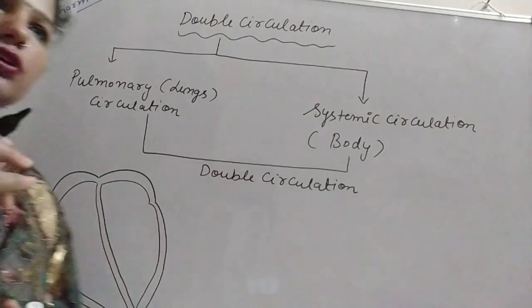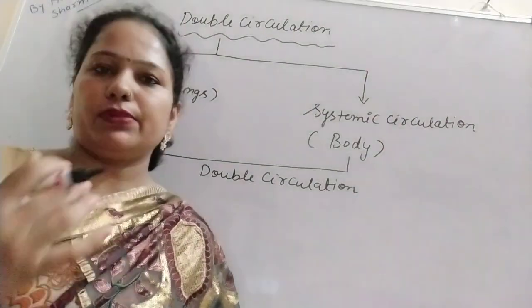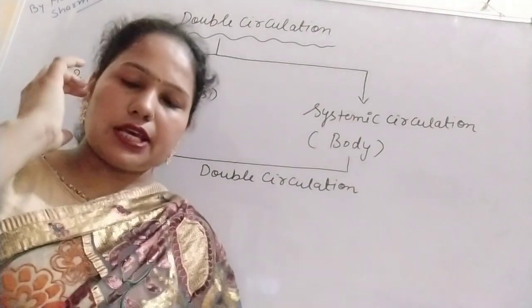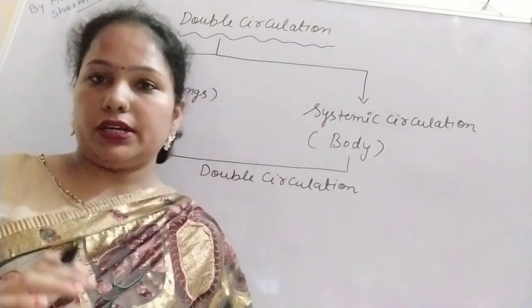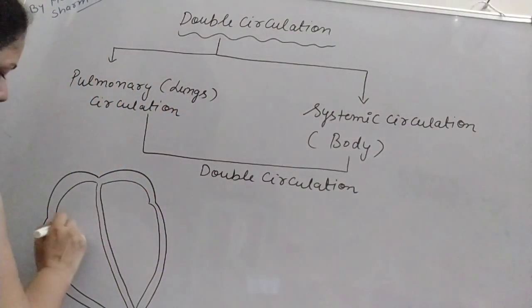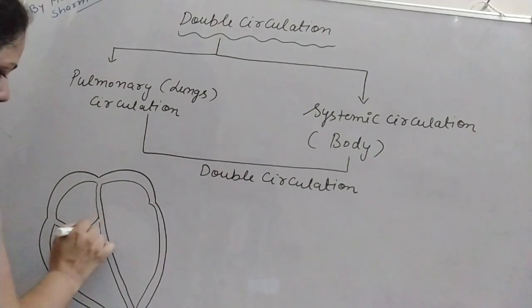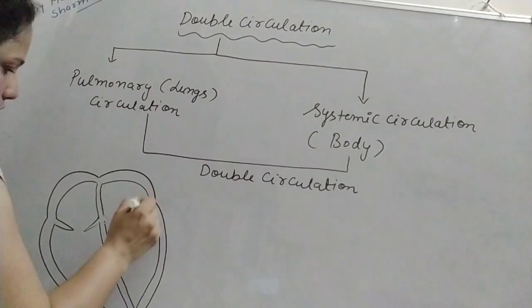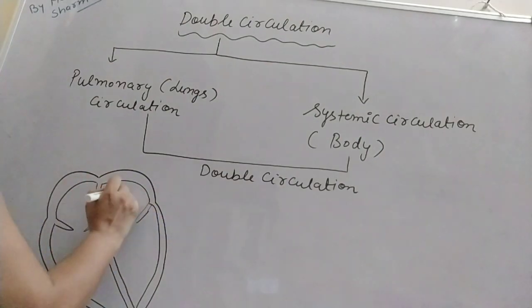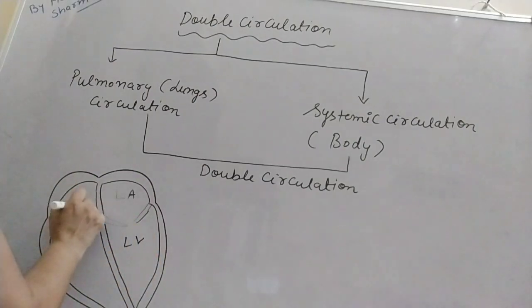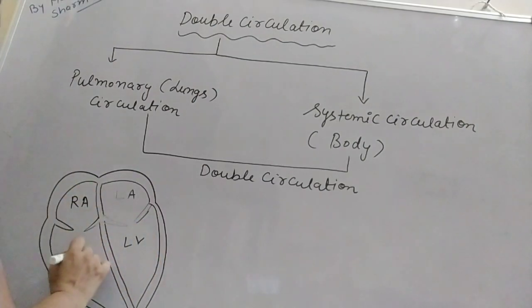In amphibians and reptiles, a three chambered heart is there, but in the crocodile, a four chambered heart is present. So in birds and mammals there are the left auricle, left ventricle, right auricle and right ventricle.